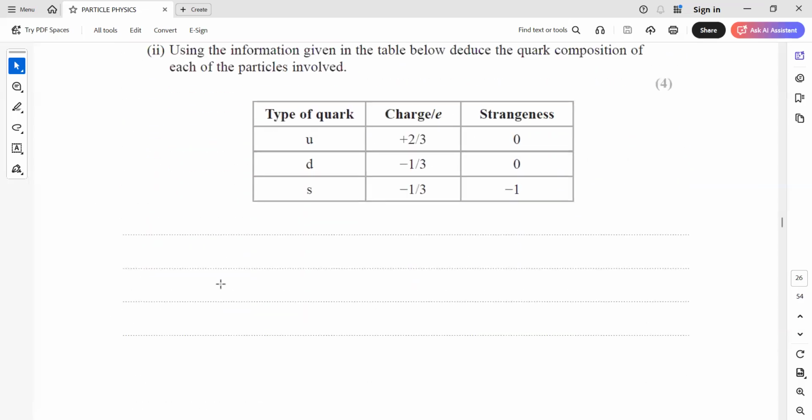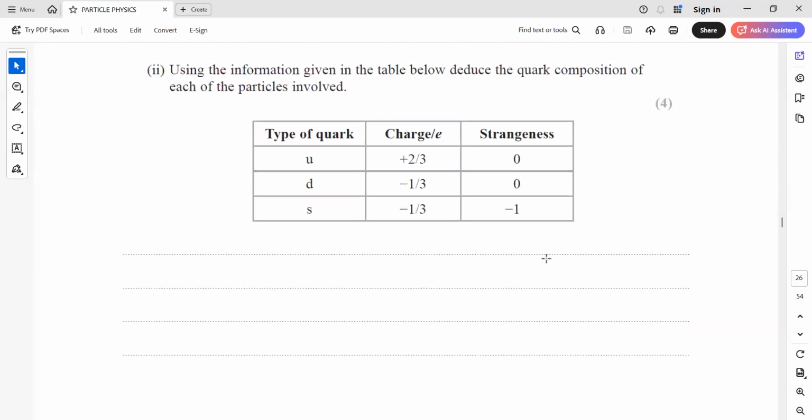The next part, we have to use a table to determine the quark composition. According to the question, K minus plus proton gives omega, which was negative, K plus, and K neutral.